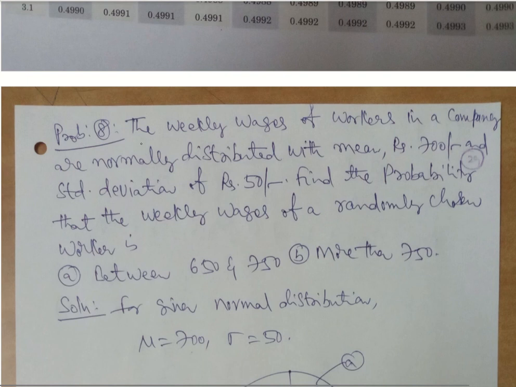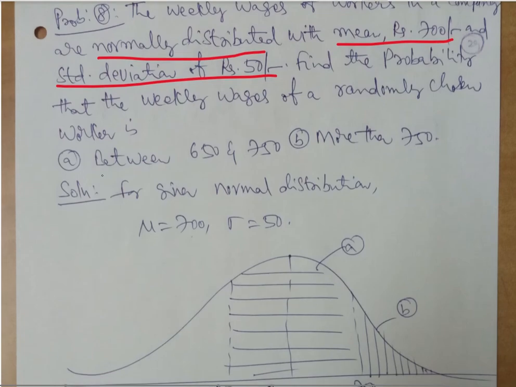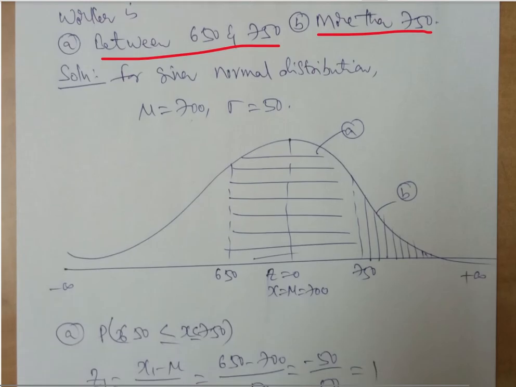Probably the last problem. The weekly wages of workers in a company are normally distributed with mean 700 and standard deviation 50. Find the probability that the weekly wage of a randomly chosen worker is between 650 and 750, and more than 750. So mu is given, sigma is given, we can calculate z. What is the question now?